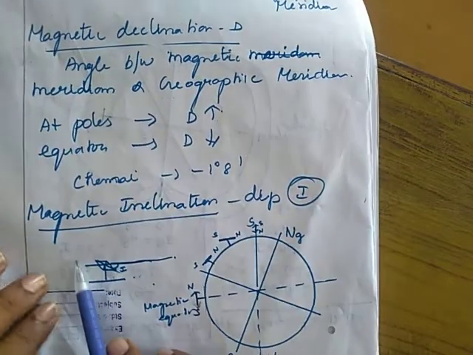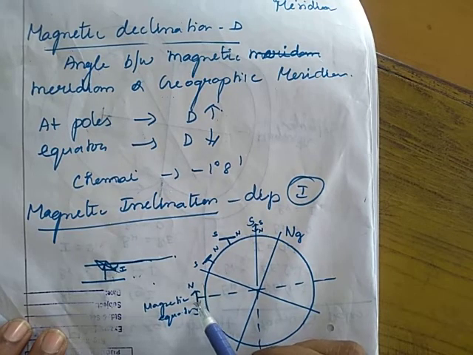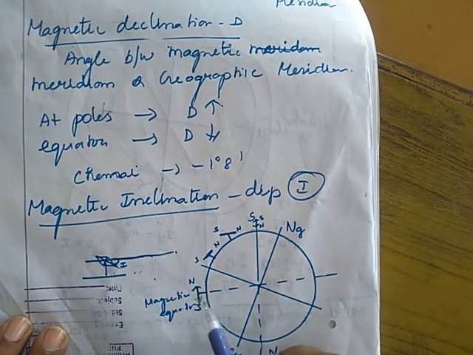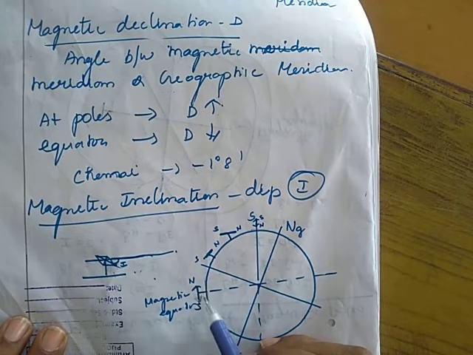Next, magnetic inclination. Suppose we place a bar magnet or a compass needle at the earth's equator, that means the magnetic equator, then it will come to rest and align parallel to the surface of the earth.